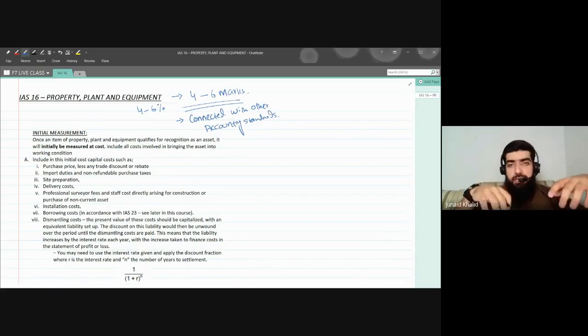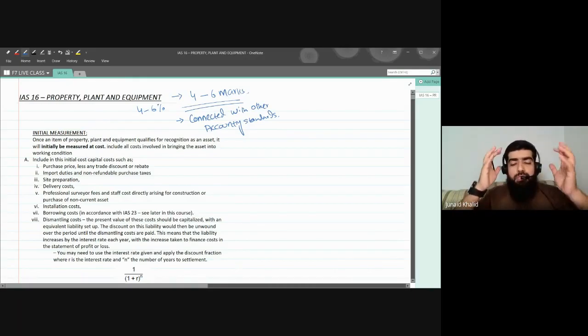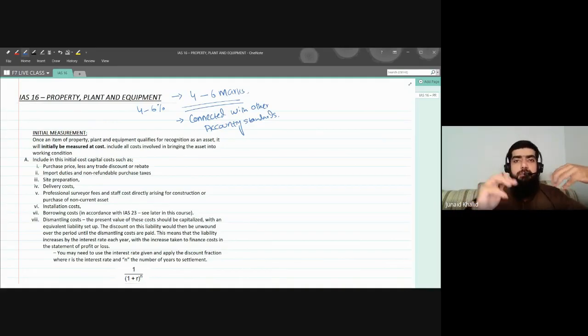Today in this session, I'm going to give you some highlights of how this standard is linked with other accounting standards. We will have some introduction to how this particular standard is integrated and connected. The rules that we'll be studying in IAS 16, property, plant and equipment, the same or similar rules will be applicable in other accounting standards. So if you have a very good grip on this particular standard, it will help you in other standards as well. Are you guys clear on this one?